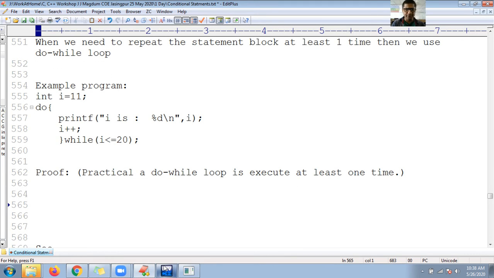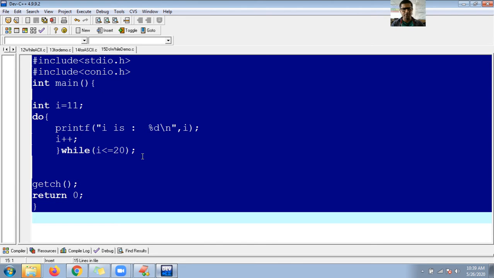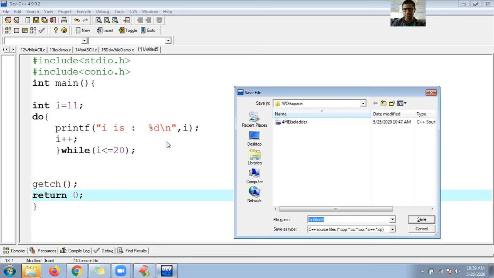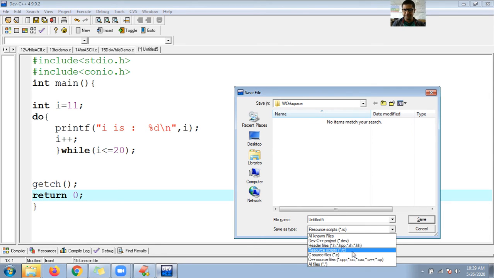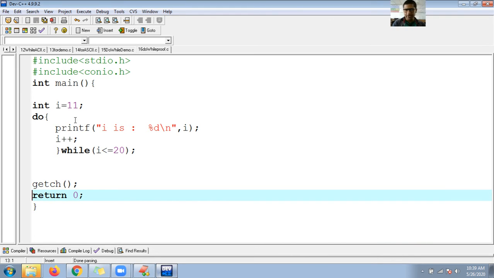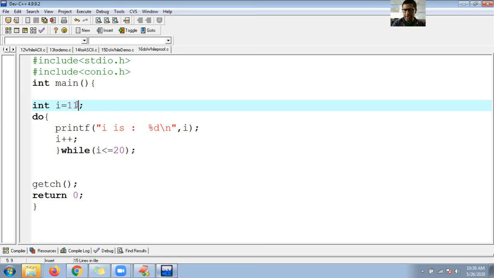Let me use the same program and stop this. Control A, Control C, Alt F, new, Control V, Control S. Let me save it as do while proof. Guys, I want to show only 11.